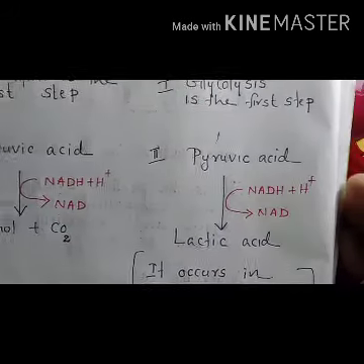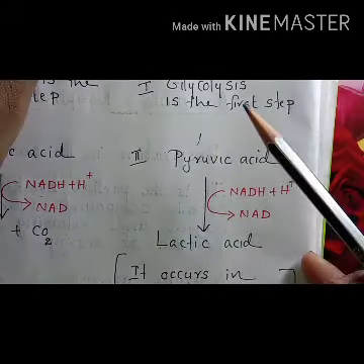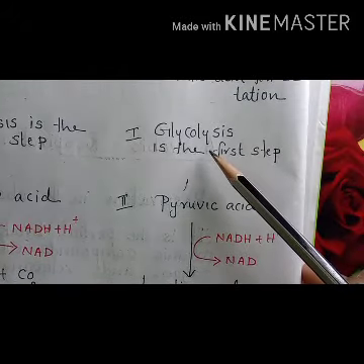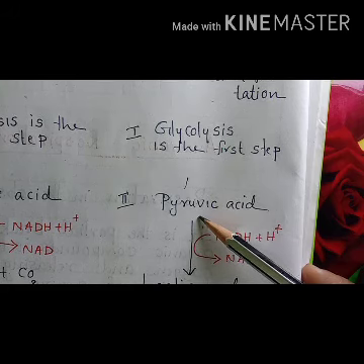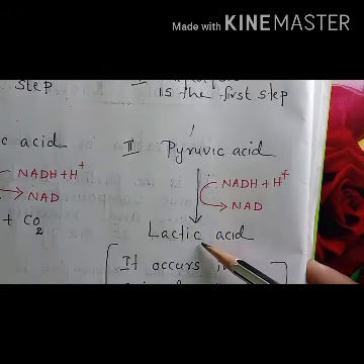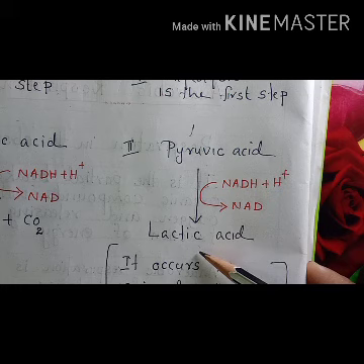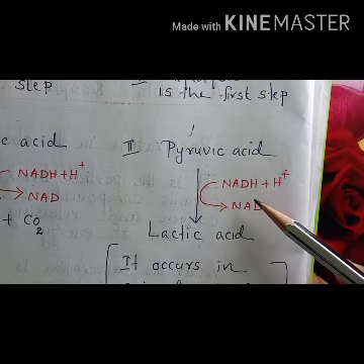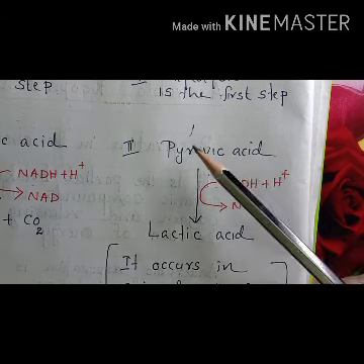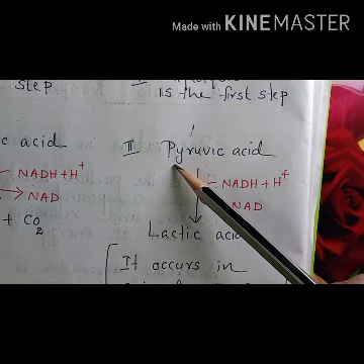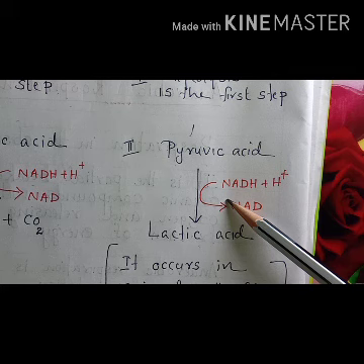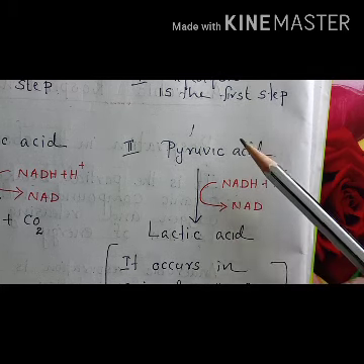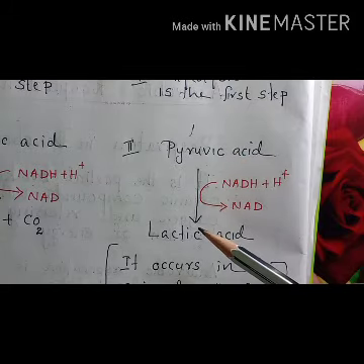In the case of lactic acid fermentation, here also glycolysis is the first step. The end product formed after glycolysis is pyruvic acid. Here pyruvic acid is converted to lactic acid, and in this step also one molecule of NADH2 is utilized for the conversion of one molecule of pyruvic acid. So a total of 2 NADH2s are utilized in lactic acid fermentation also.